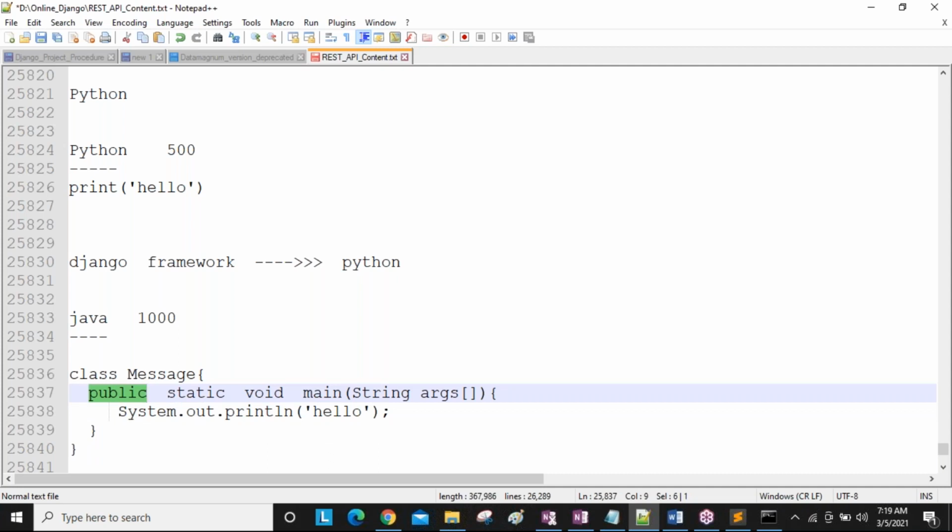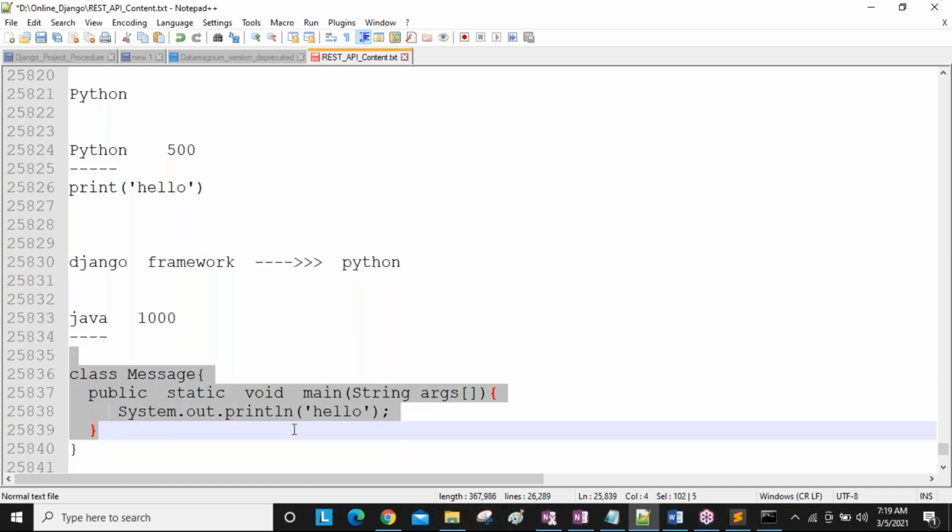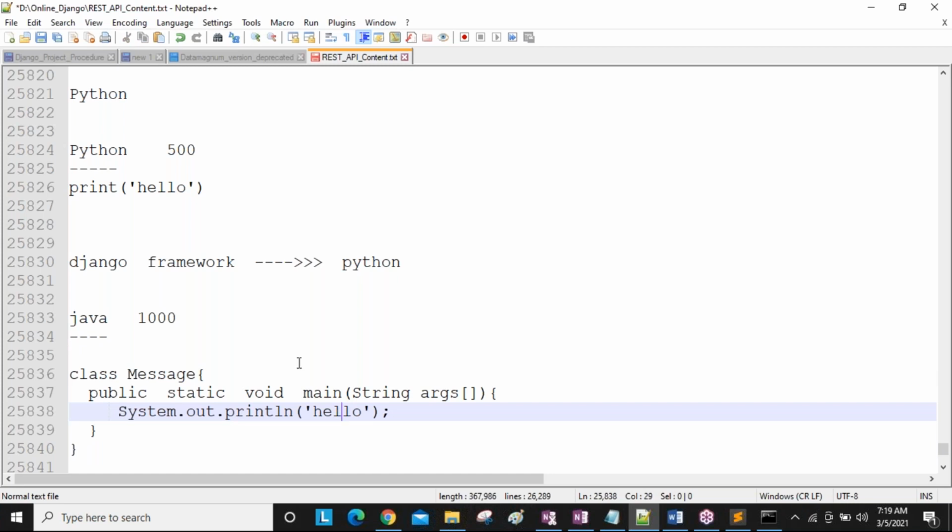If we change a word, the meaning and behavior change. So if you know all these things, then you are able to print this hello message. As a Java developer, you need to put in more effort to print or to develop our application. But in Python, by putting in less effort we can easily develop.